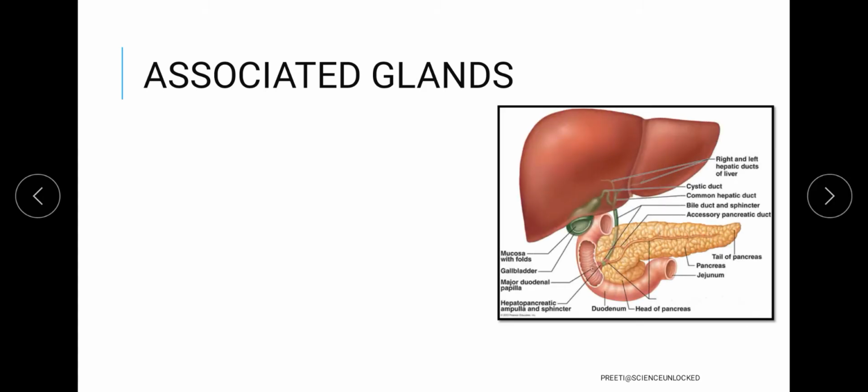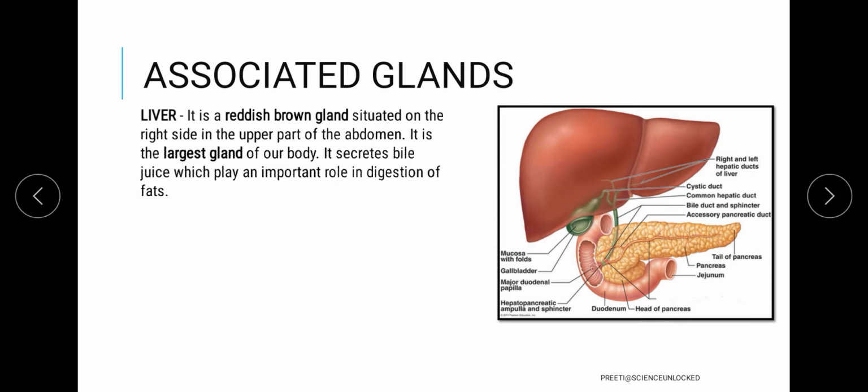Now the very first thing is that we have liver. Liver is basically a reddish brown gland which is situated in the upper part of the abdomen, and it is the largest gland of the body. It secretes bile juice, or simply bile, which helps in the digestion of fats. So here we are encountering one component of our nutrition, that is fat. The next that we have is a storage pouch called the gallbladder, which stores the bile juice secreted from the liver.